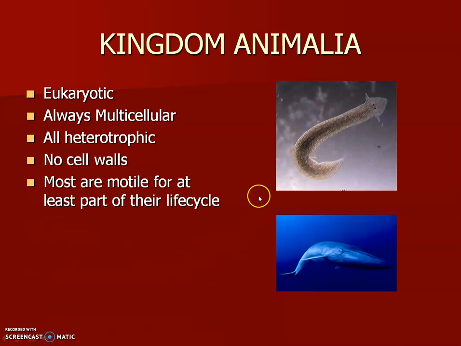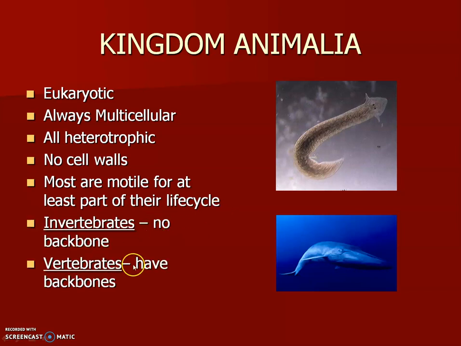And all animals, well, most of them anyways, are motile. That means they can get up and move from one place to another for at least some part of their life cycle. Even a lot of the anemones in my saltwater fish tank have the ability to, believe it or not, move from one place to another. They just end up hanging out in one place for a long time because they like that place. But every once in a while, you'll see my big purple anemone pick up and move to the other side of the tank.